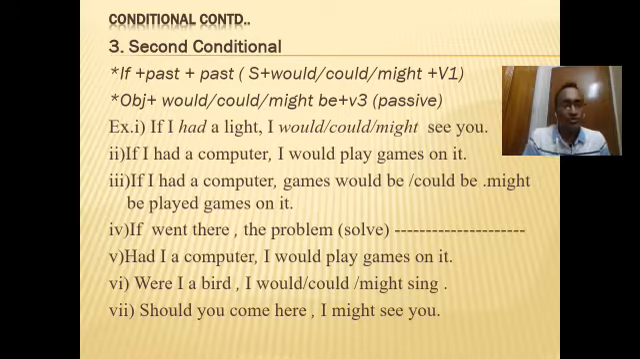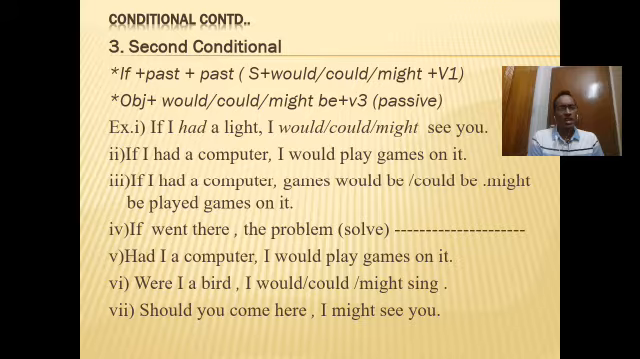Now let's move to the discussion of second conditional. In the second conditional you see, let's read the example first. What is example 1? If I had a light, I would or could or might see you. Suppose I would see you. If I had a light, I would see you.